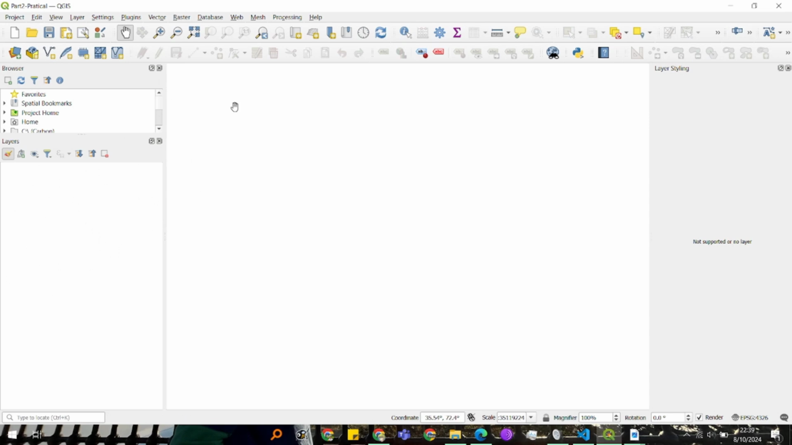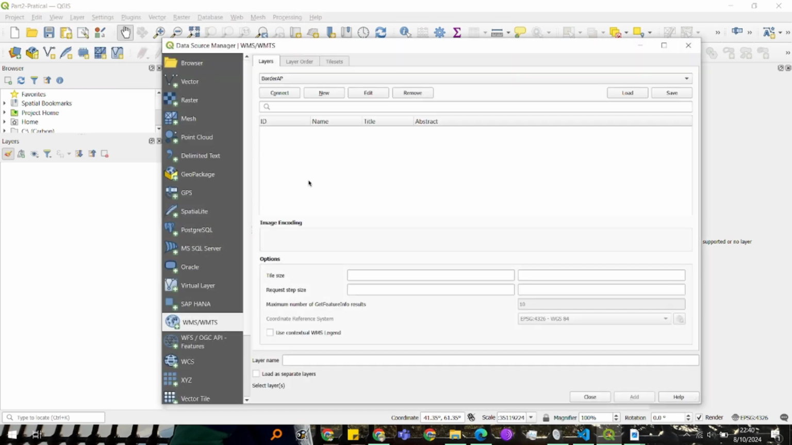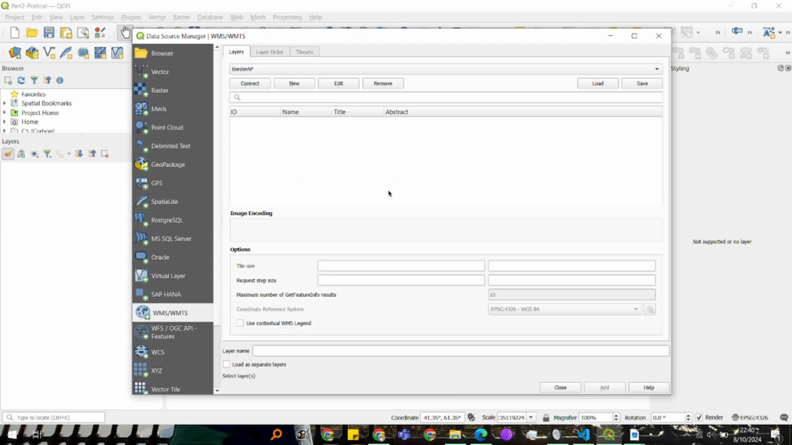You would see this layers tab where the loaded layers would be. On the right hand side you would see layer styling, where you can change color, brightness, saturation, and stuff like that. So let's first add a layer. As you can see, add layer, and in those, add WMS/WMTS layer. Let's click on that. As you can see, this interface is opened.